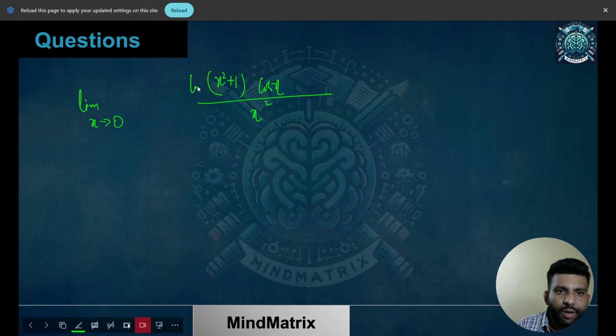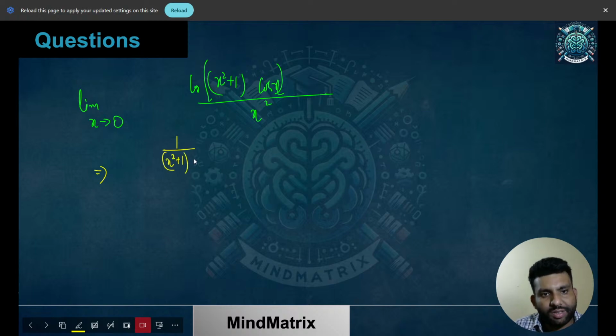So log is for this part. Within the log you are getting one value when you put x equals 0, and over here when you put x equals 0, so it's a 0 by 0 form. Let's see how we solve it. It is very basic. You can simply use the L'Hopital rule. Just take the derivative of the numerator, take the derivative of the denominator, and you'll get something. When you take the derivative of this, what you'll be getting is 1 upon (x square plus 1) into cos x.